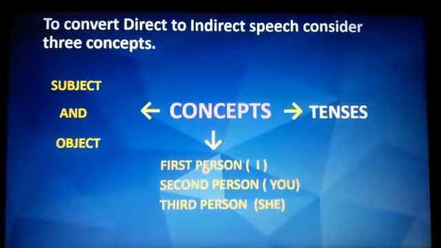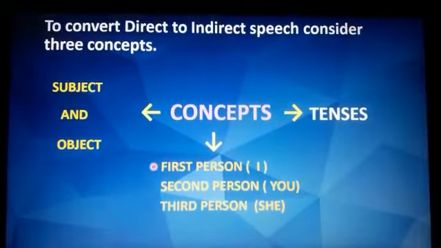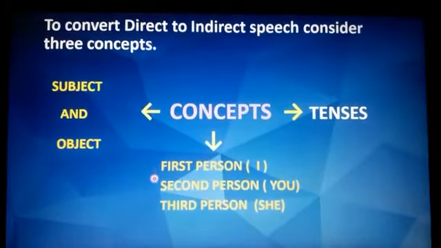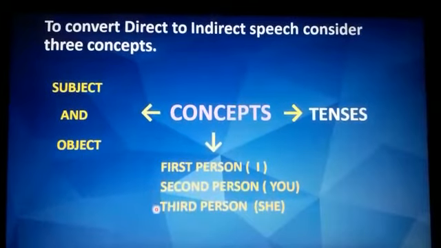To convert direct to indirect speech, we have to consider three concepts. The first one is to identify subject and object. Subject means the doer of the action and object is the receiver of the action. Then second, tenses. We have to identify whether the tense is present, past or future. Then we have the three personal pronouns. First person, I, changes according to subject. Second person, which can be you, changes according to object. And third person, which is she, does not change.